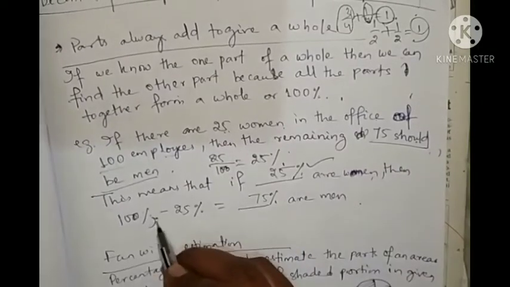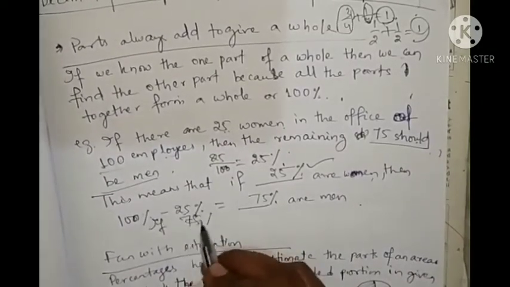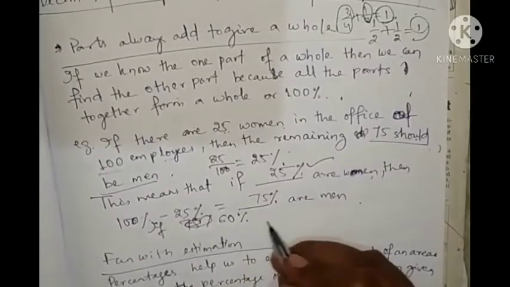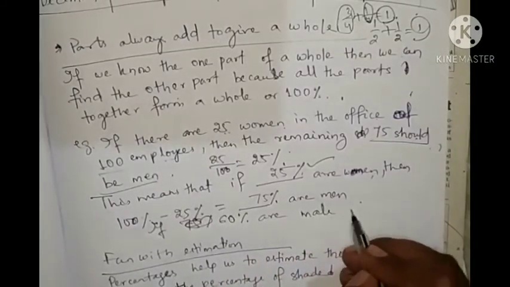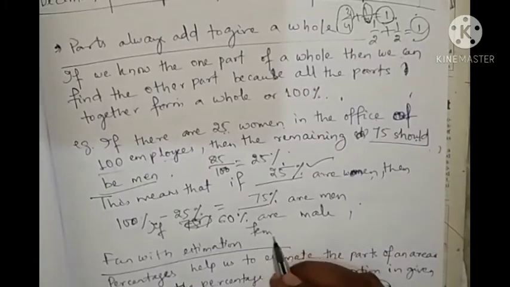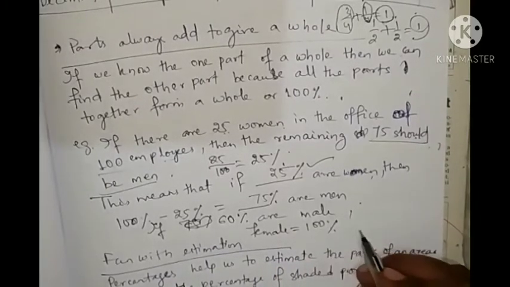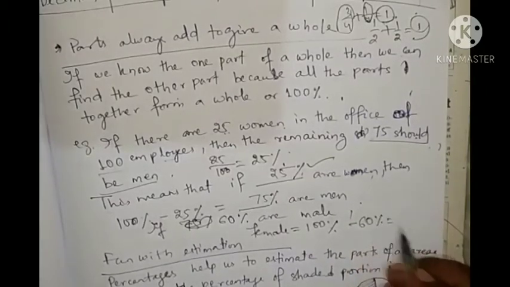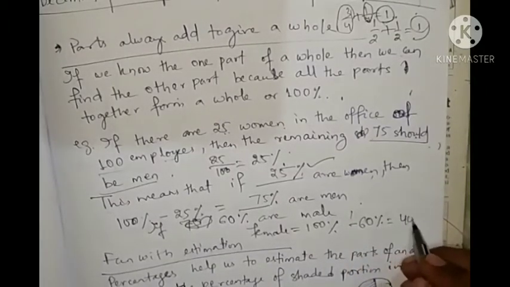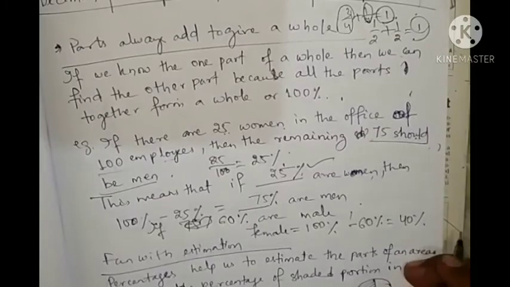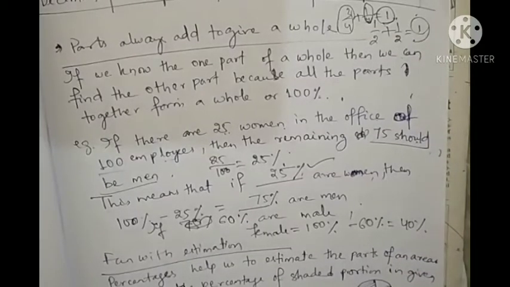If 60% are male, then what will I write? Female equals 100%, the full, minus 60% equals how much? That is 40% are female. Okay, like this we can do that. We can find out the parts if the whole is given. If one part is given, we can find out the other part.